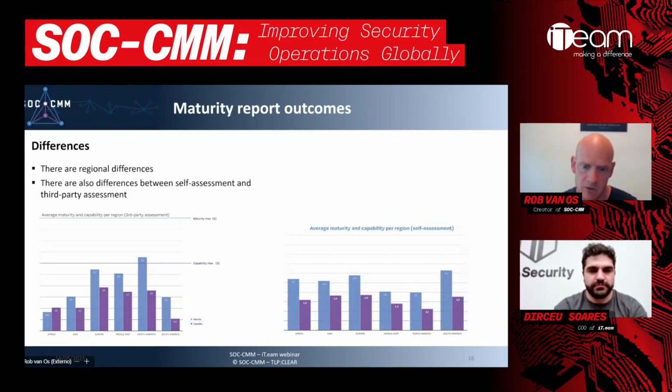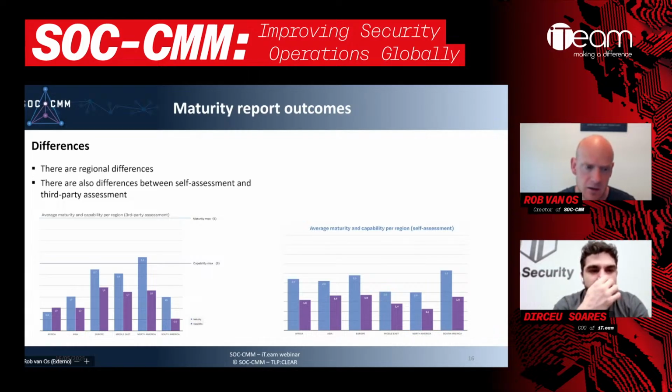self-assessment, we get a very different picture. If we look at self-assessment, you see Middle East and North America as the lowest scoring instead of almost the highest scoring. So that's an interesting change, basically.